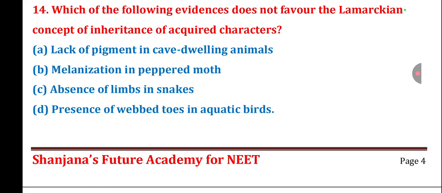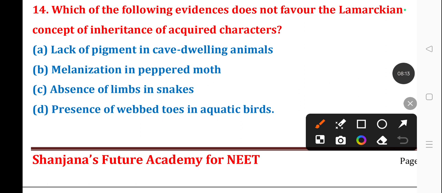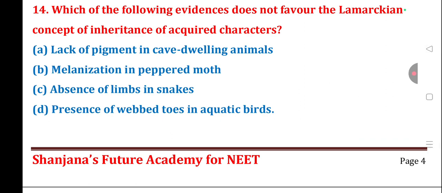Which of the following evidences does not favor the Lamarckian concept of inheritance of acquired characters? The correct answer is option B, melanisation in peppered moth.